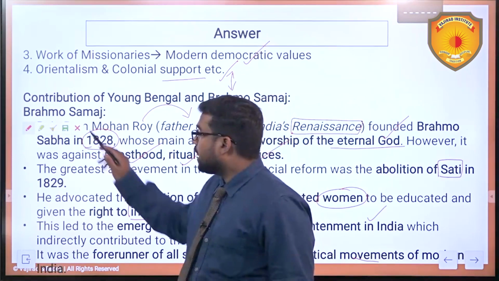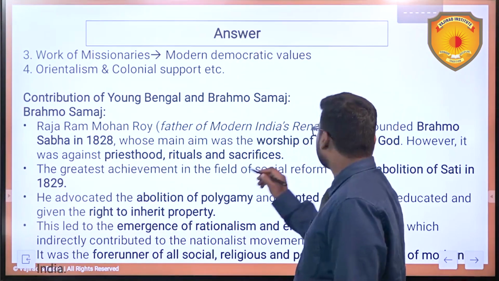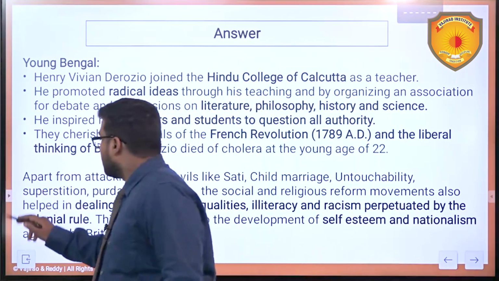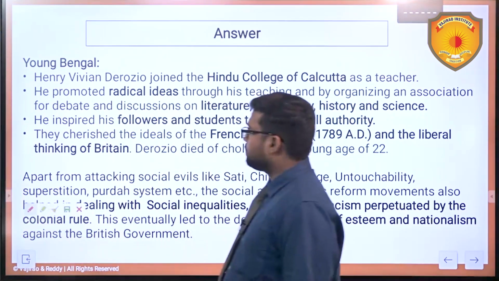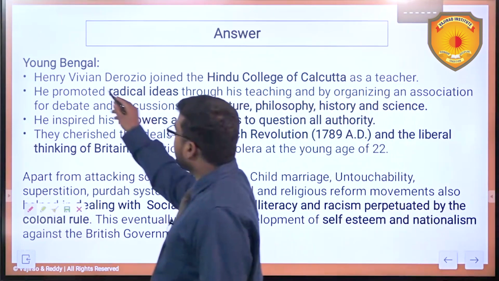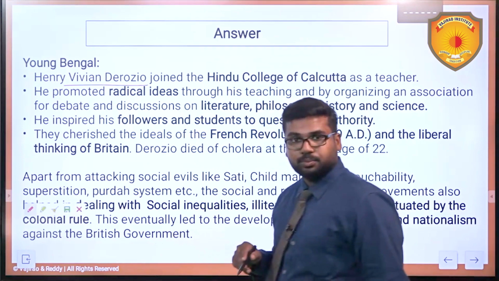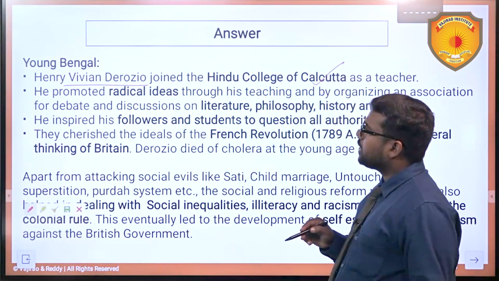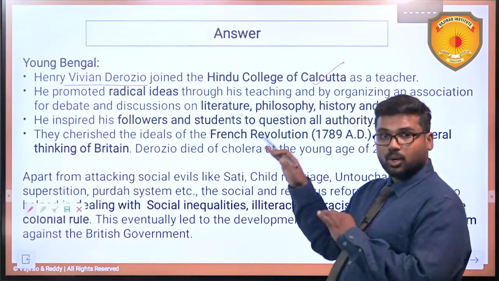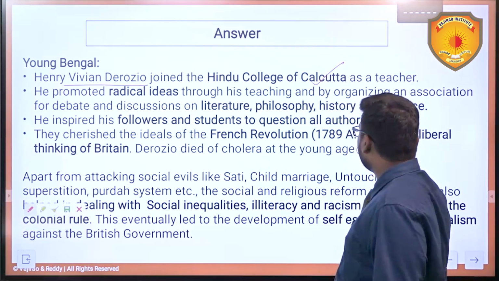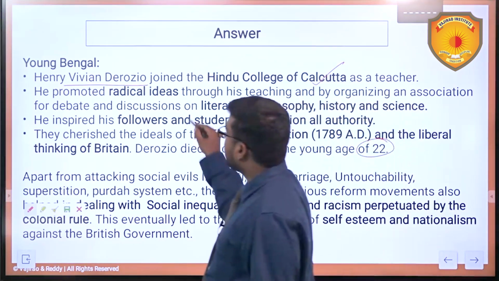Then comes another important contribution which is asked in the question, that is the Young Bengal movement. Like background, we will be giving, this was established by Henry Vivian Derozio. He joined Hindu College of Calcutta as a teacher and established this. Here all of them are young people. Even at the time of his death he was just 22, and he was a radical person.